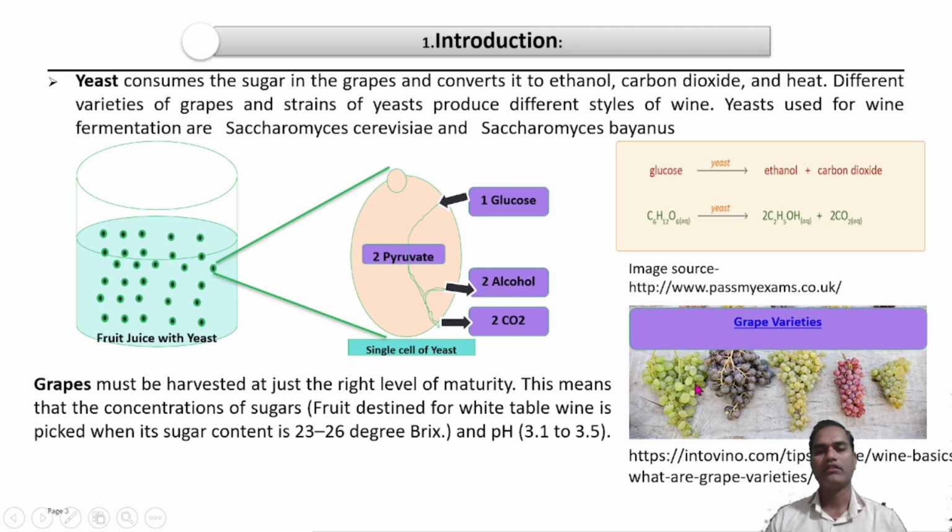Before harvesting, they check the sugar percentage and the specific acidity level. As per our requirement for the acid to sugar ratio, they can select or reject the specific type of grapes. The specific sugar content requirement is 23 to 26 degrees Brix and the pH requirement is 3.1 to 3.5. This results in the desired quality of the final wine.